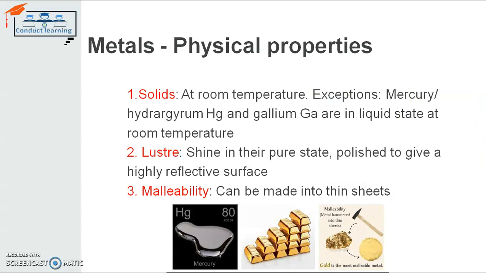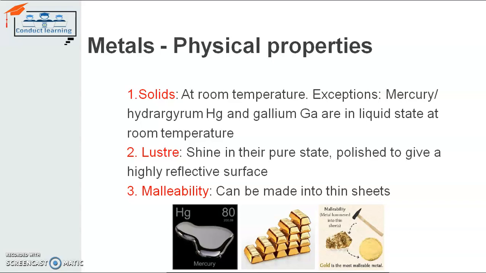Metal physical properties. Physical properties are those properties which we can understand by just looking at the thing. So if we simply see the thing, we can understand whether it's a metal or non-metal. We can distinguish it, so it comes under the physical properties.